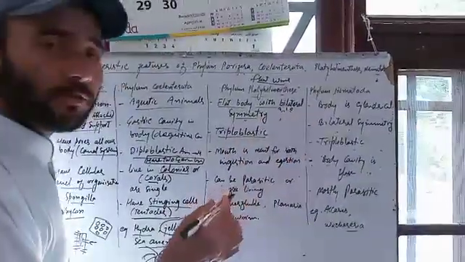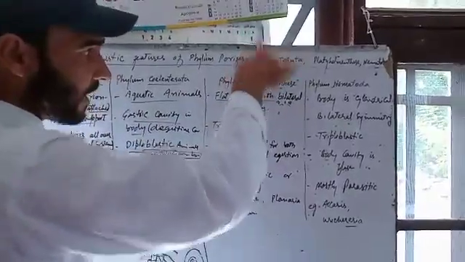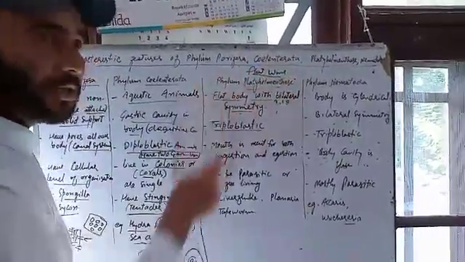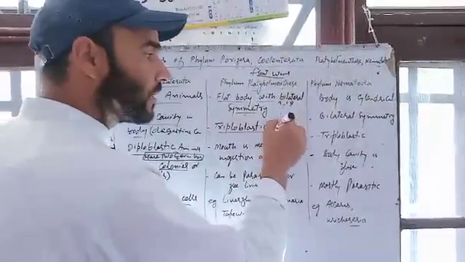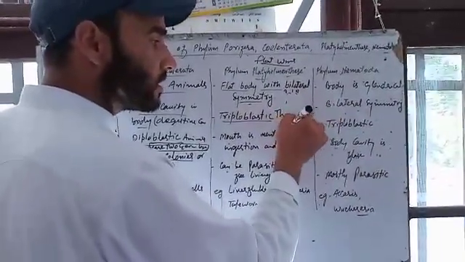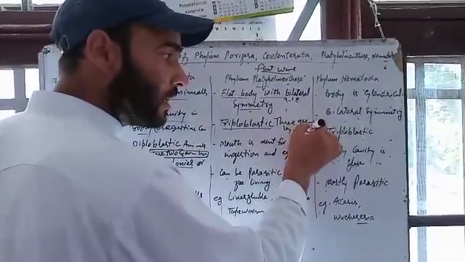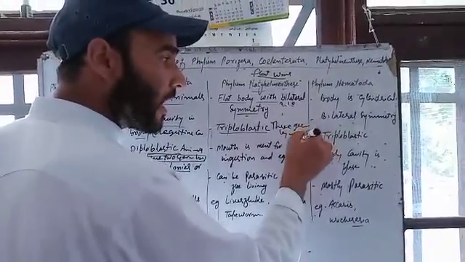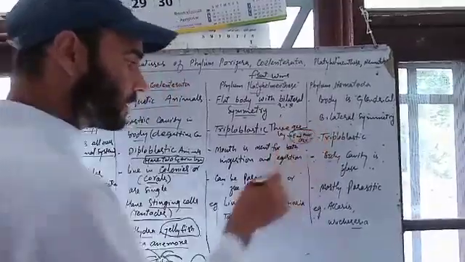They are triploblastic, having three germ layers. That means these flatworms, Platyhelminthes, are animals having three germ layers. The germ layers are endoderm, mesoderm, and ectoderm. These are the three germ layers.